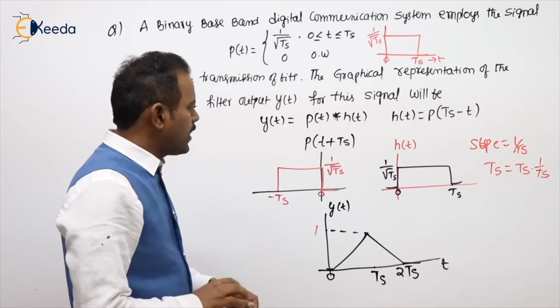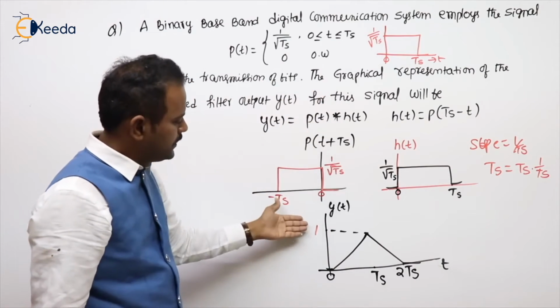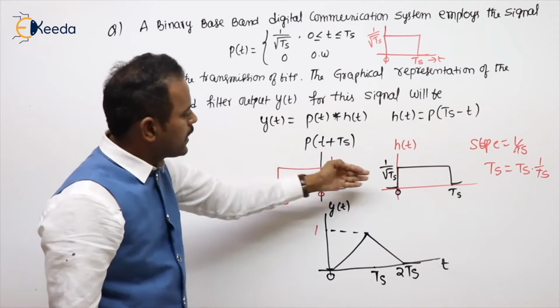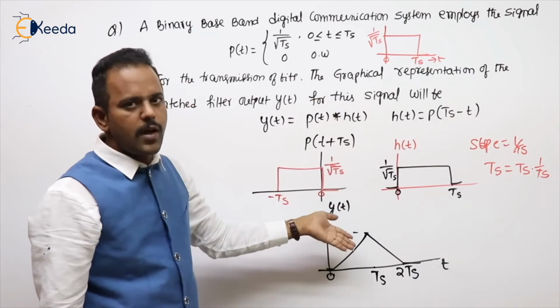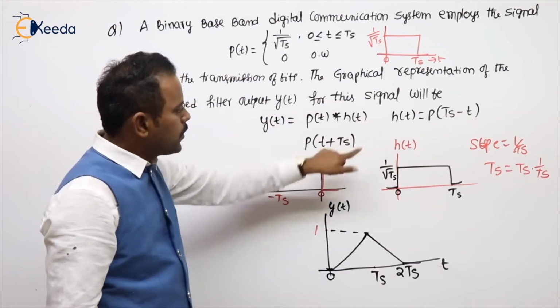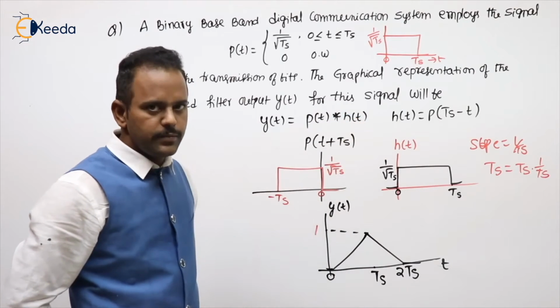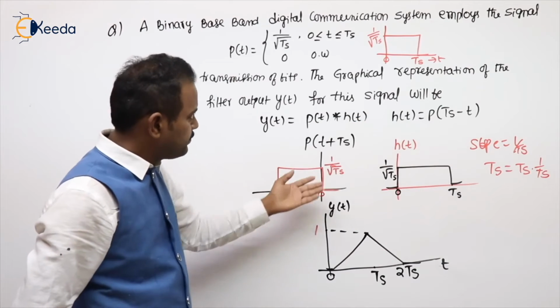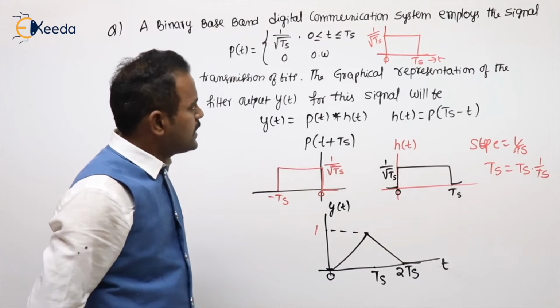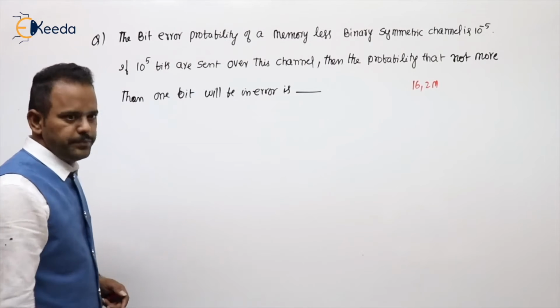So output y of t, the graphical representation, options are not given. This is the answer. Simple convolution of two rectangular pulses of equal width. The logic here is you need to know the impulse response and basic time operations. This was given in the 2016 GATE examination for 1 mark. Clear? Yeah. See the next problem.